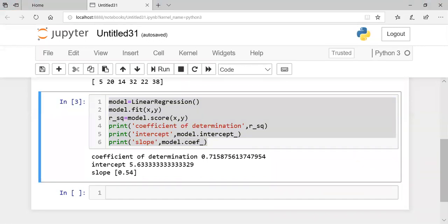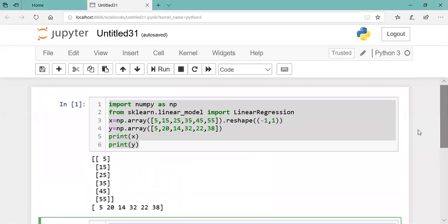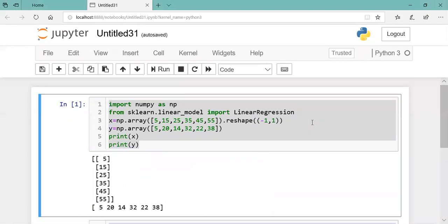Why is it -1? The reshape function. I know I want only one output.